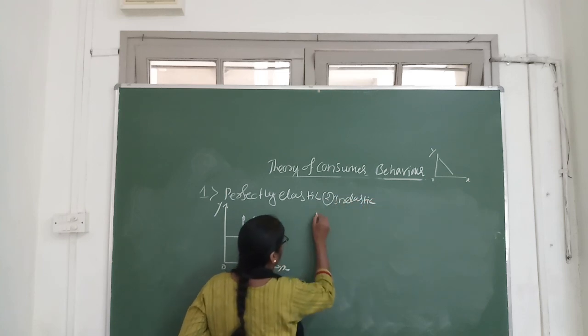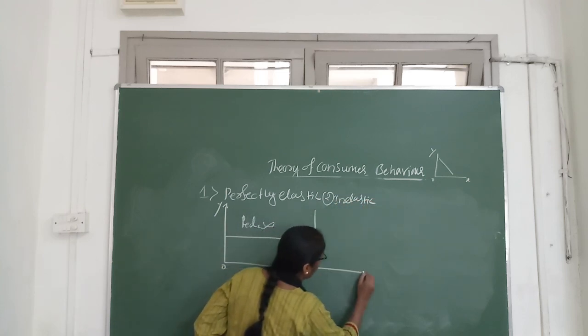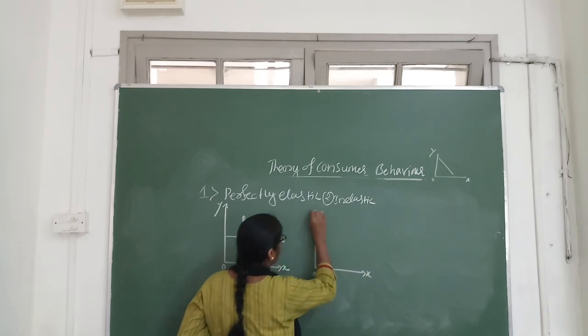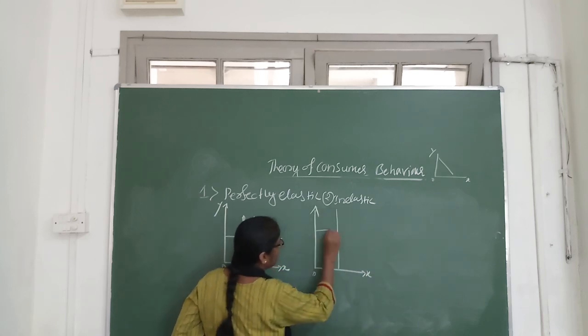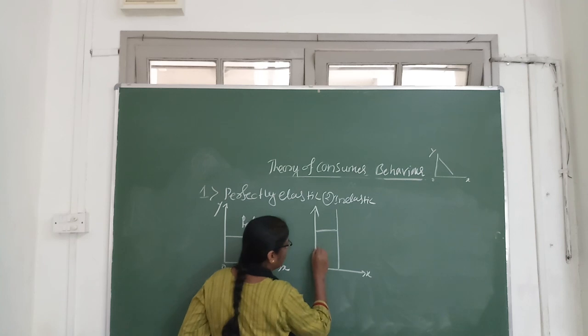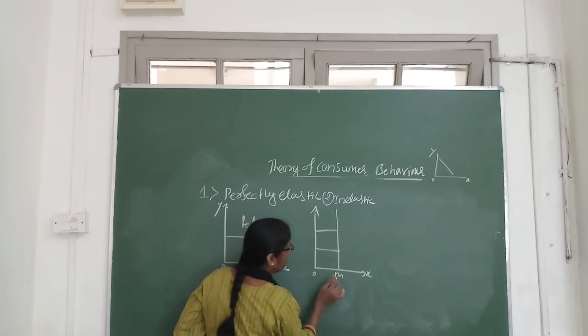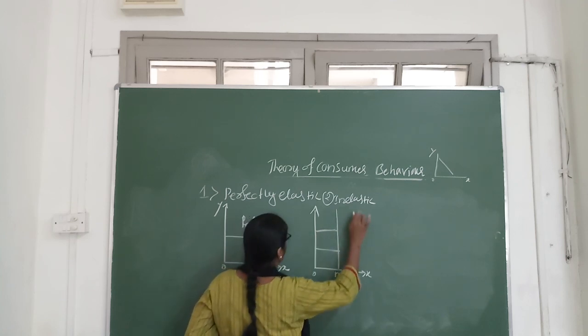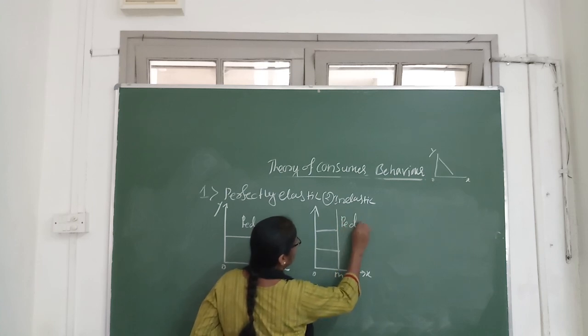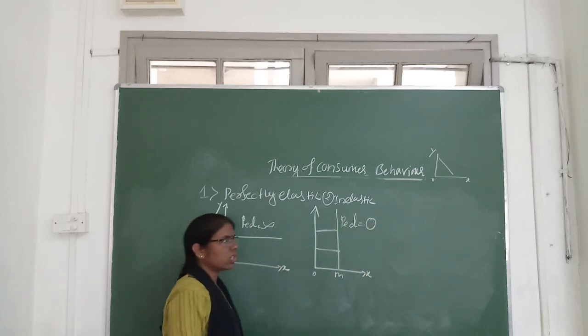And the second one, perfectly inelastic. The price may be more or less, the demand remains the same. So this is vertical, price elasticity of demand is equal to 0.